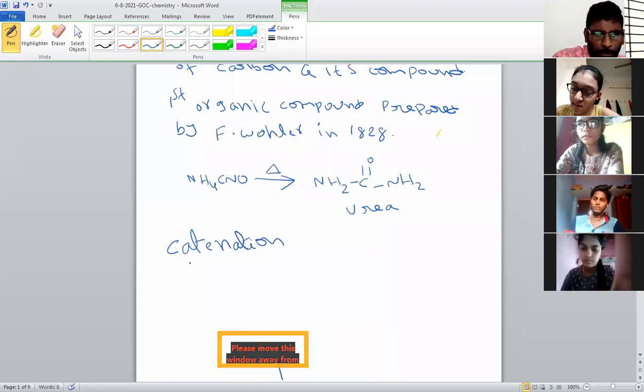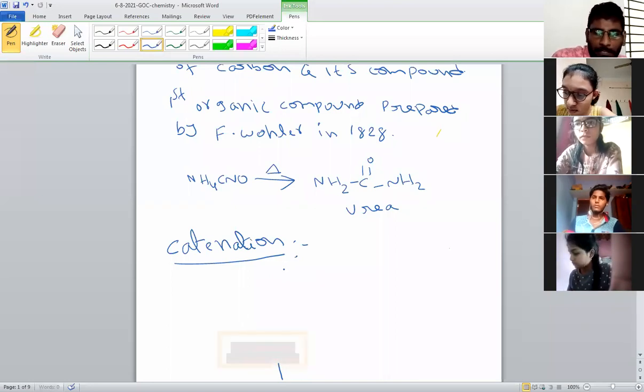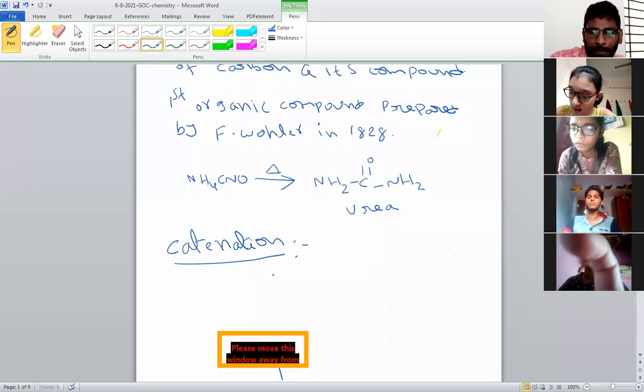This is the most important property of carbon. Other elements also have this property, but carbon's catenation property is the highest among all periodic table elements. How many elements are in the periodic table? As I told, there are 118 elements in the periodic table.